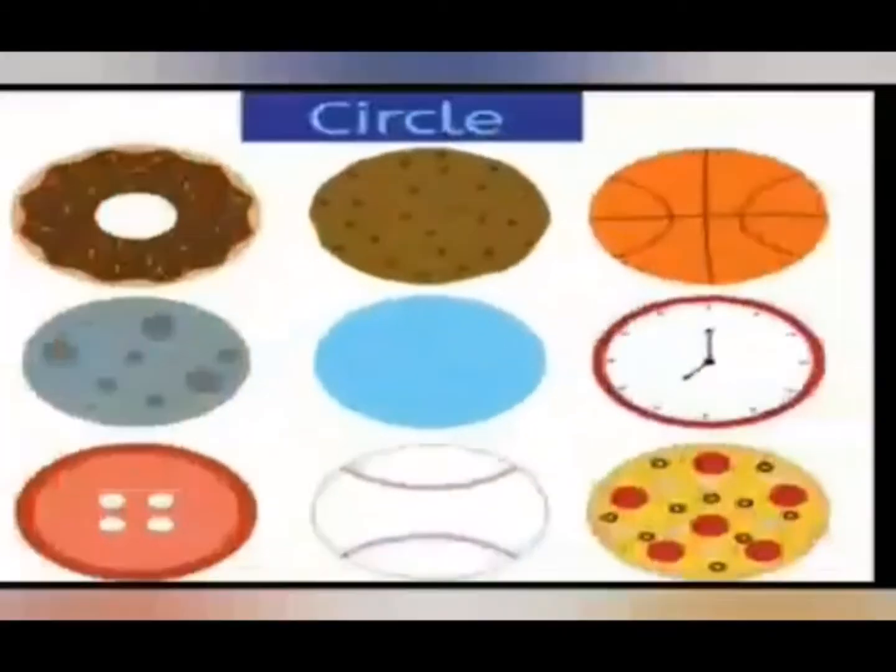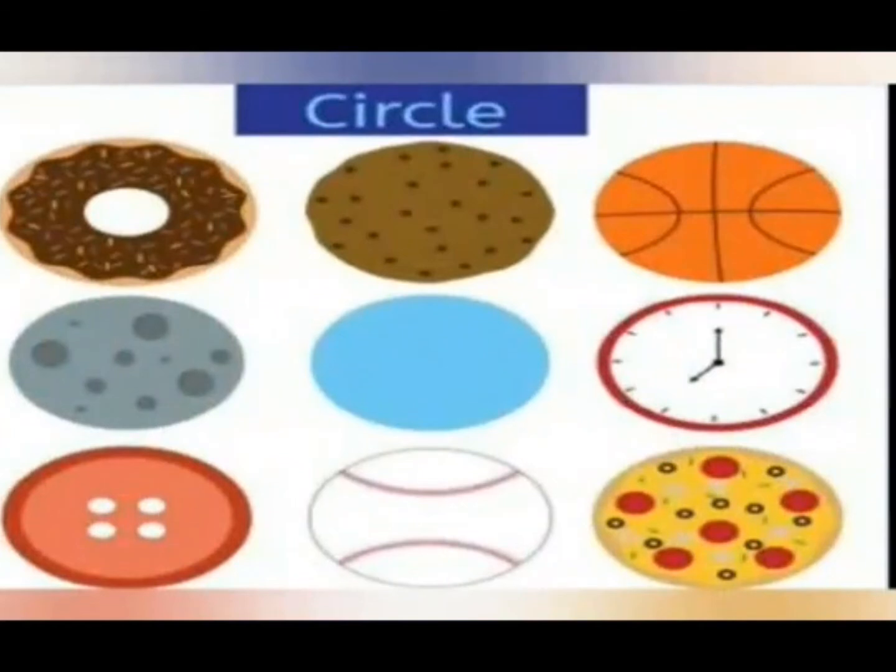The next one is circle. Does it have a side or a corner? No, a circle does not have any corner or any side. We can say a circle has 0 sides and 0 corners. Children, these are the examples of circle.